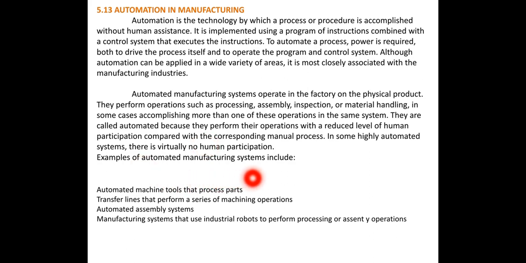Examples are automated machine tools that process parts, transfer lines, automated assembly systems, and manufacturing systems that use industrial robots to perform processing or assembly operations. I told you already, you had this in the SIM subject in 6th semester.